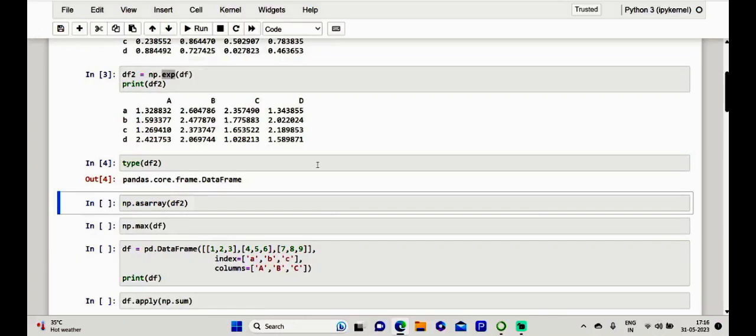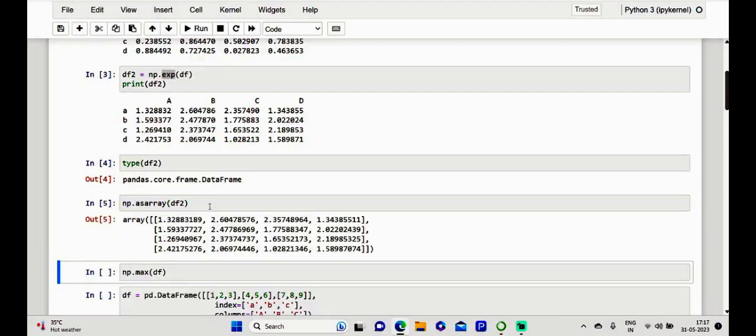And if you want to convert the result into a NumPy array, you can also use NumPy functions in this case. Kindly see here, we are just going to have the NumPy array, and of course, other than just giving this functionality, kindly have a note of it. This is what the array is.